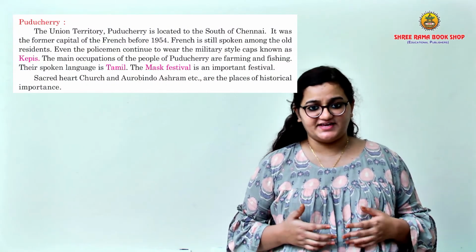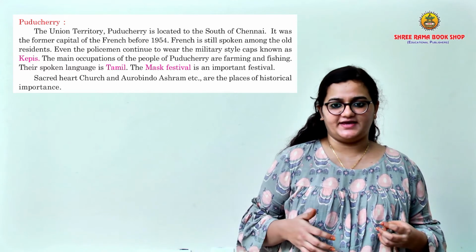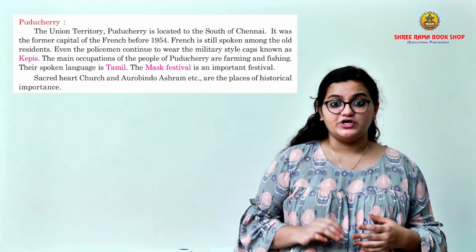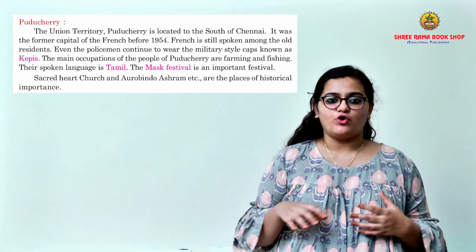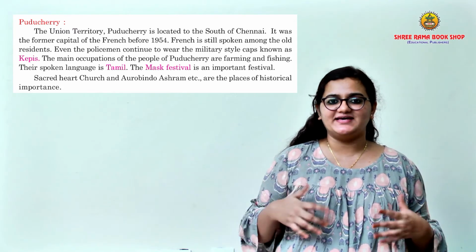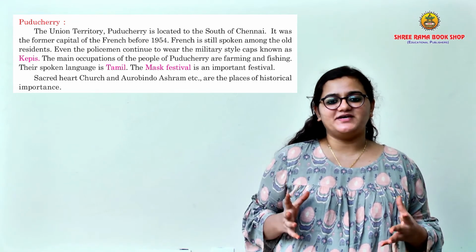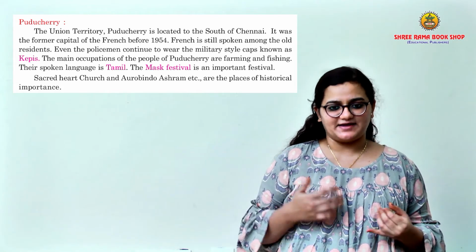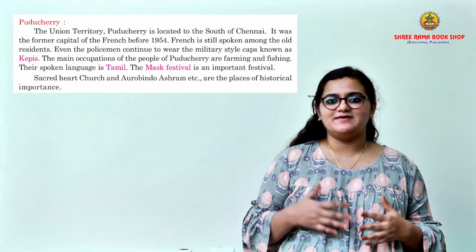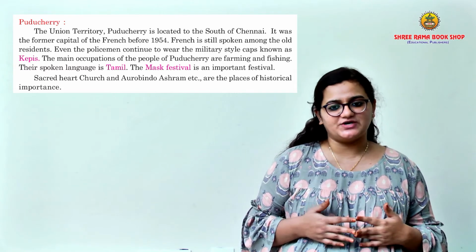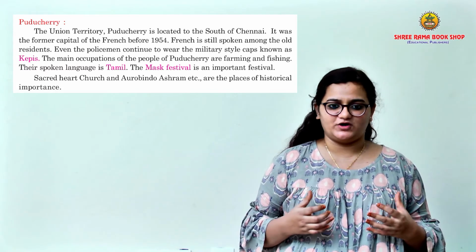Now let us talk about Puducherry. It is a union territory located to the south of Chennai. It was the former capital of the French before 1954. So French is still spoken among the old residents here. Even the policemen continue to wear a military style cap known as kepis. The main occupations of the people living here are farming and fishing. Their spoken language is Tamil. The mask festival is a very important festival of Puducherry. Sacred Heart Church and Aurobindo Ashram are places of historical importance.